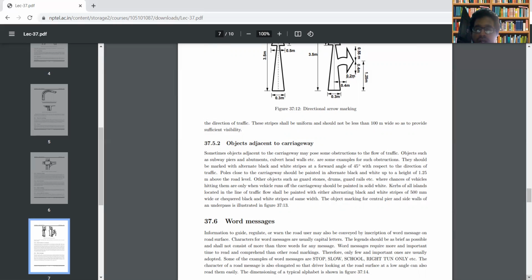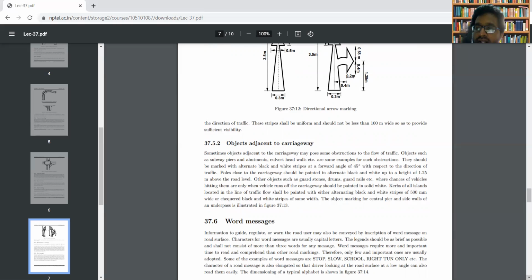For example, subway piers, abutments, culverts, head wall, etc. It is not located on the carriageway, but it is located adjacent to the carriageway. So in case of such objects adjacent to carriageway, the road markings will be provided similar to the case of objects in the carriageway.